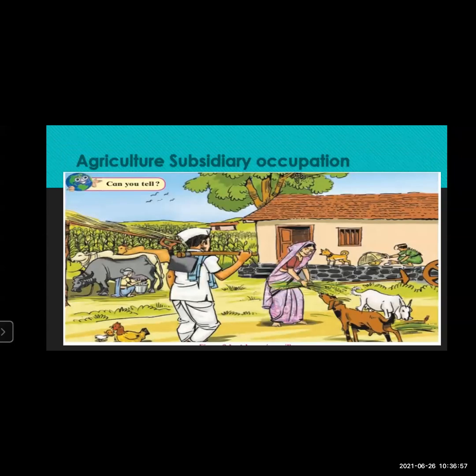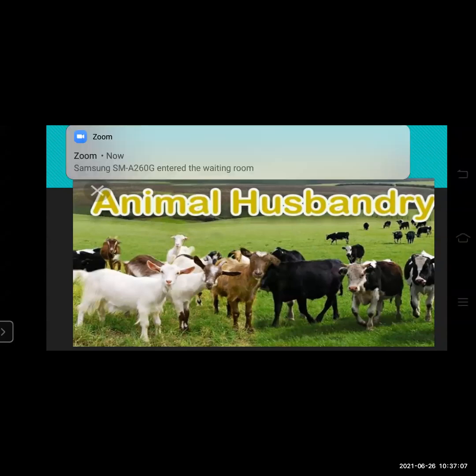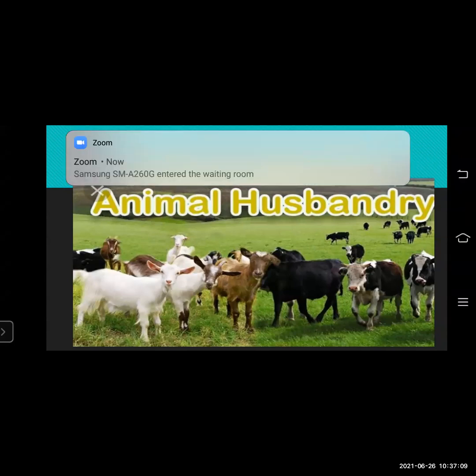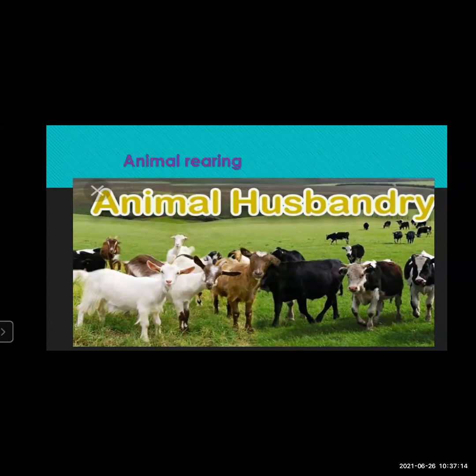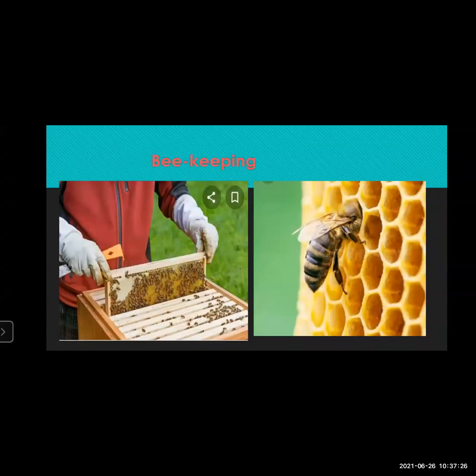Along with agriculture, we saw subsidiary occupations, such as animal husbandry, where animals are used in farms as well as for dairying and other purposes. Then we saw poultry business, where hens are kept for eggs and for selling.